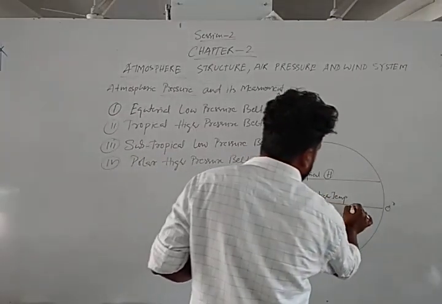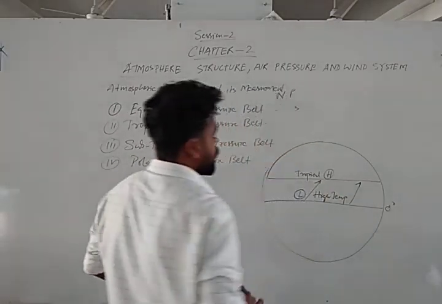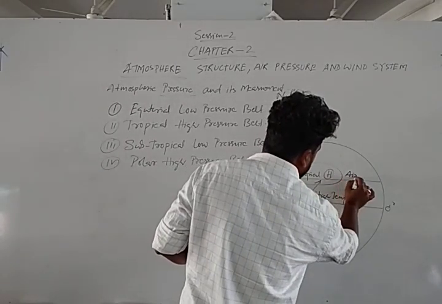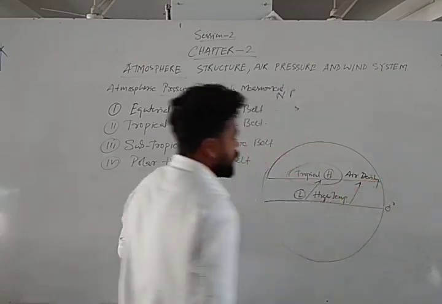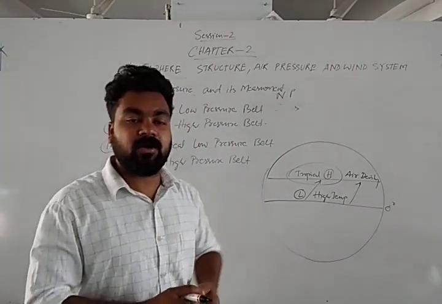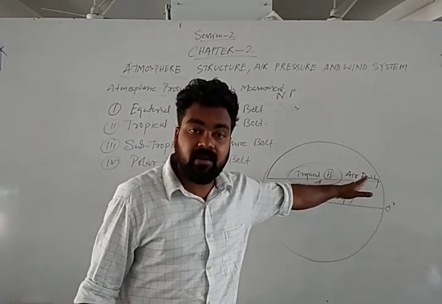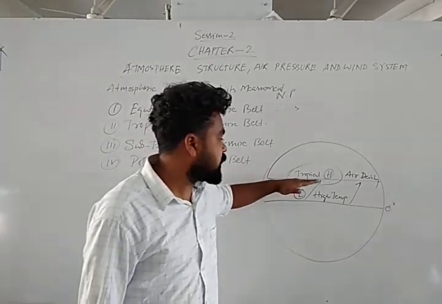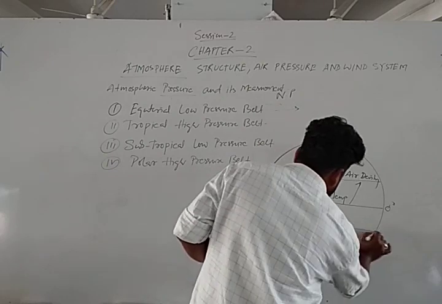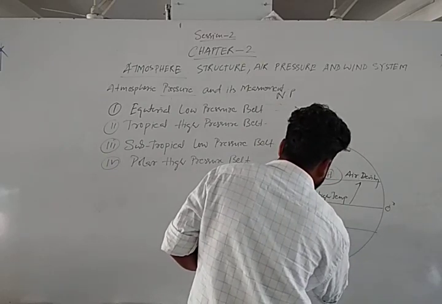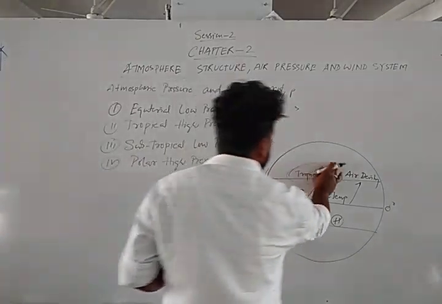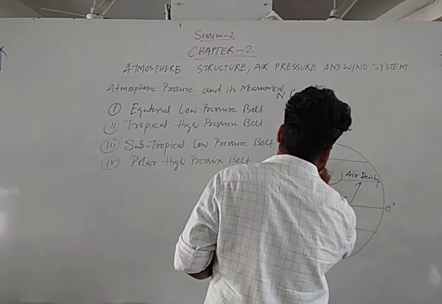If the air density is high, then it will give high pressure. So because of the movement of air from the equatorial region to the tropical region, the air density is high in this tropical region, and due to high air density, the tropical region has high pressure. If the question comes, why is the pressure high over the tropical region? Because of high air density. The same thing happens in the southern hemisphere. Here also, the tropical high pressure is high. Okay, next, the subtropical region.